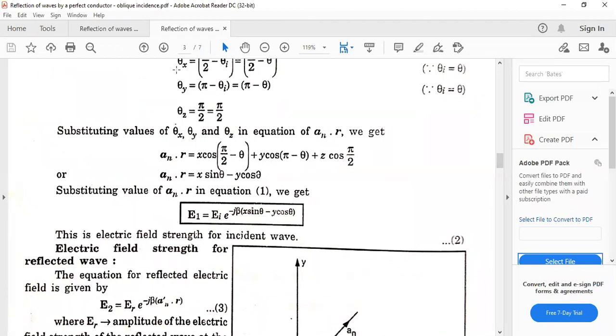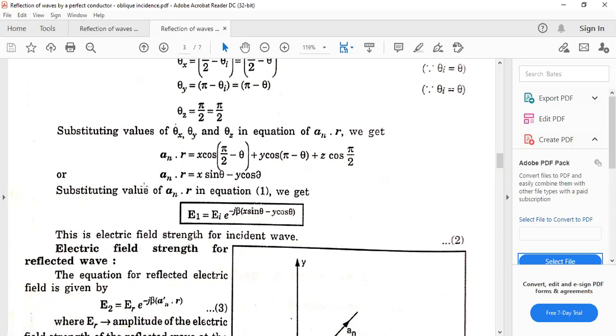Just putting the values of theta x, theta y, and theta z. And upon solving, we get cos of pi by 2 is 0. So we get this term x sine of theta, cos pi by 2 minus theta, that is the sine of theta, minus y cos of theta.